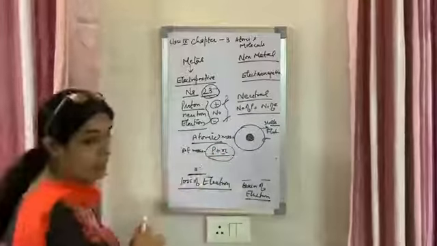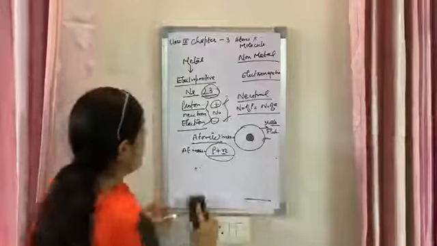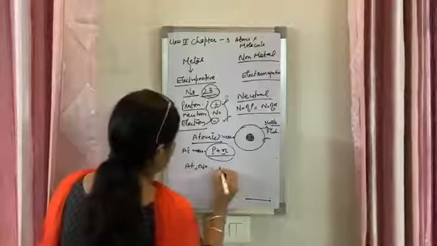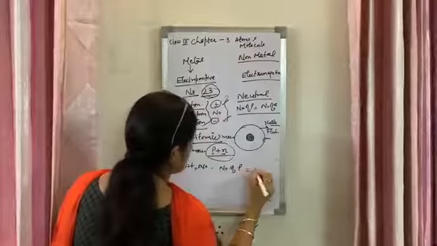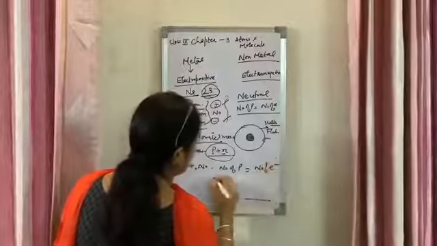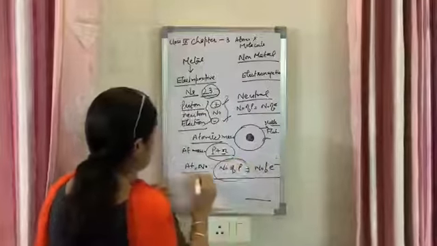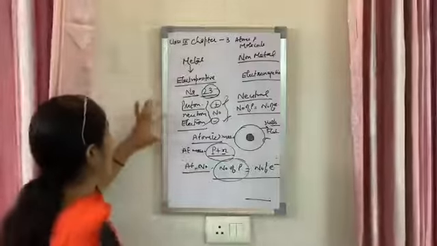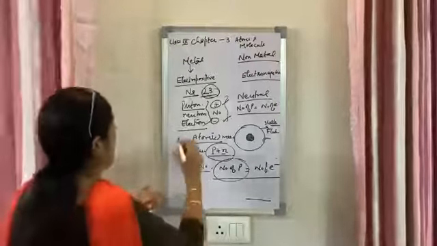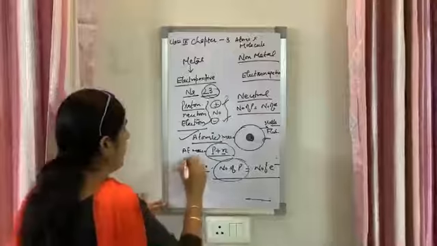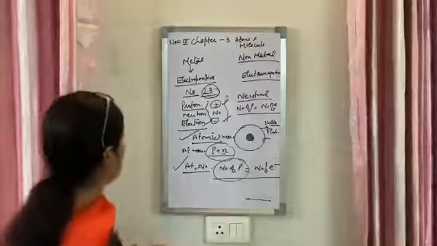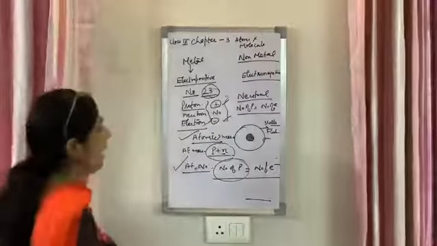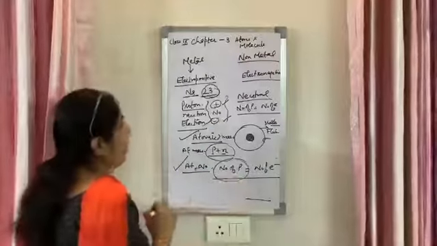And what is atomic number, beta ji? The number of protons, which is equal to the number of electrons, is the atomic number. So the two things we have to learn in the atom: we have to learn what is the atomic mass, and we have to learn what is the atomic number. What is atomic mass? The number of protons and neutrons present in the nucleus is the atomic mass, and the number of protons is called the atomic number.